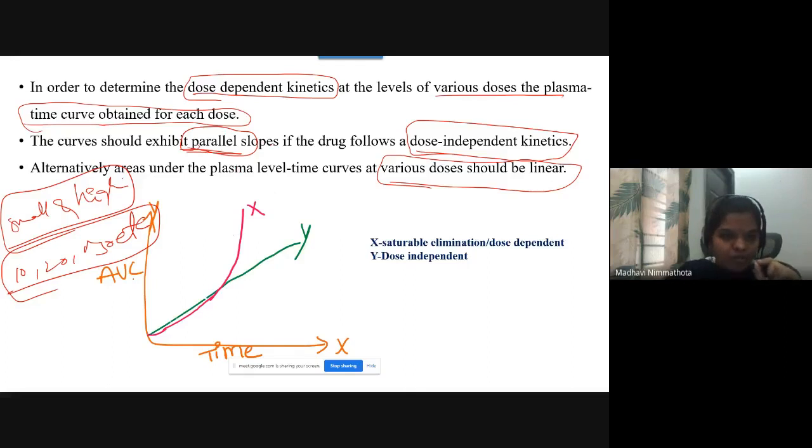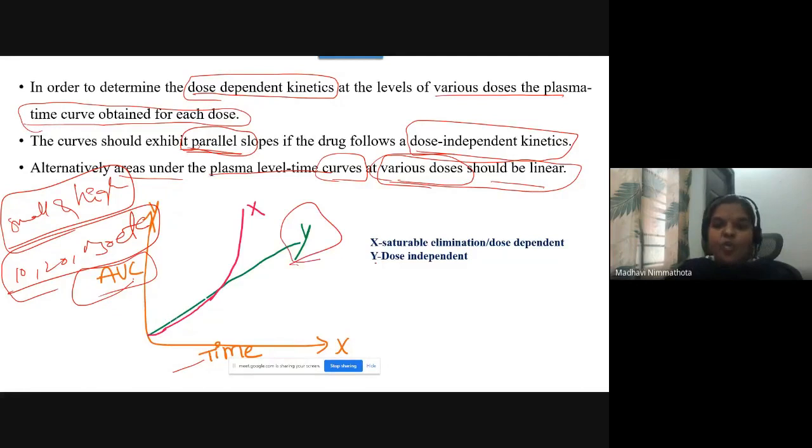As in case of areas under the plasma level time curves at various doses, either 10, 20, 30, etc., it should be linear. See here, when you take the relationship between time and AUC, area under the curve, not the plasma drug concentration, remember it, you will get a straight line for Y. Y is the dose independent drug.